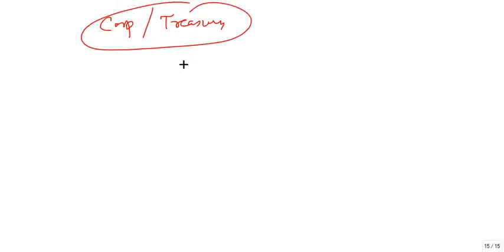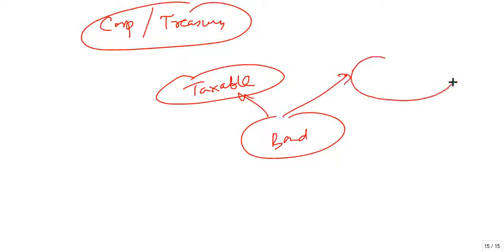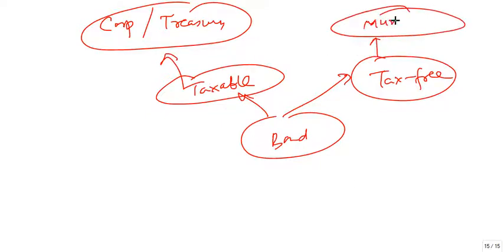Please note that corporate bonds or treasury bonds are your taxable bonds. Bonds can be broken into two types: one is the taxable bond and the other is the tax free bond. Corporate bonds and treasury bonds come under the taxable category. In the tax free category, you get municipal bonds. Tennessee Valley Authority bonds are also tax free bonds.